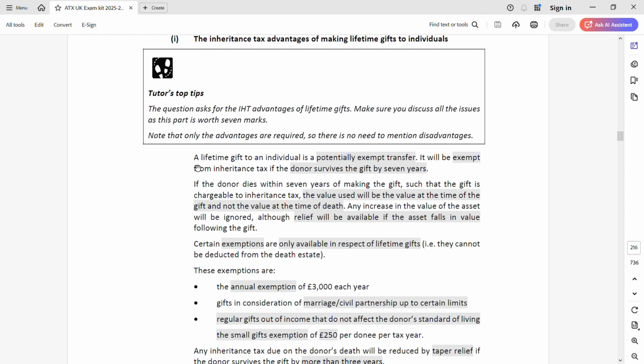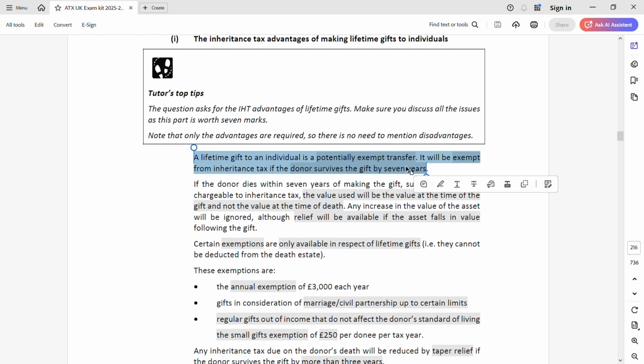Because this is often the easiest. When you have to give so many points like features or advantages or disadvantages, and if you're not sure where to begin, always start with the easiest, which is very obvious. Things like PET, annual exemption. These things are very easy because every time in a question you use this.